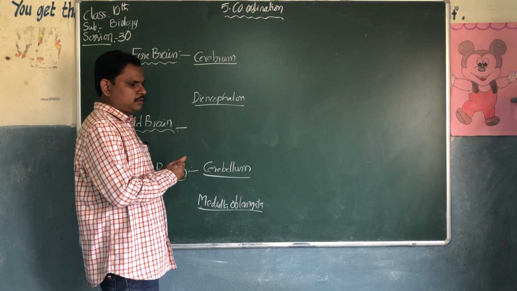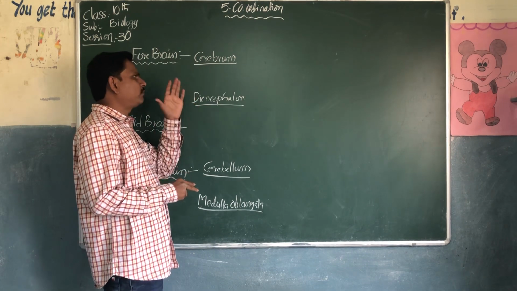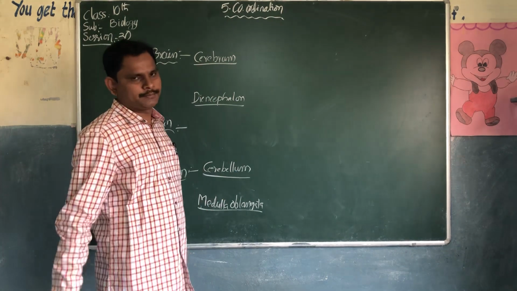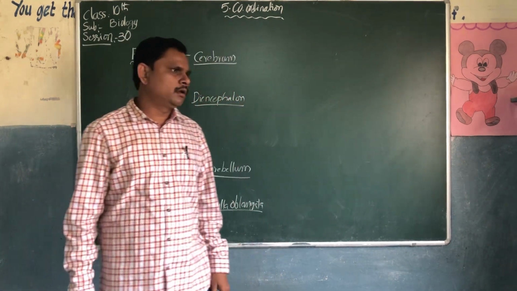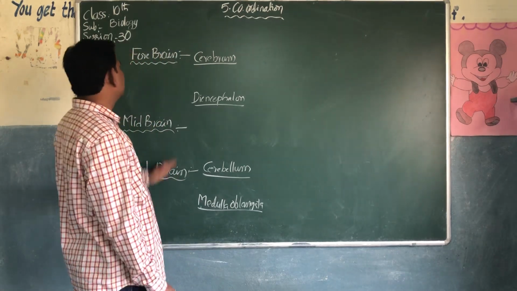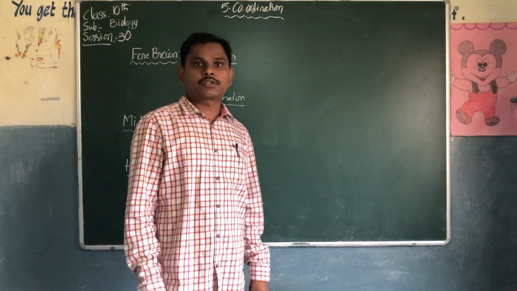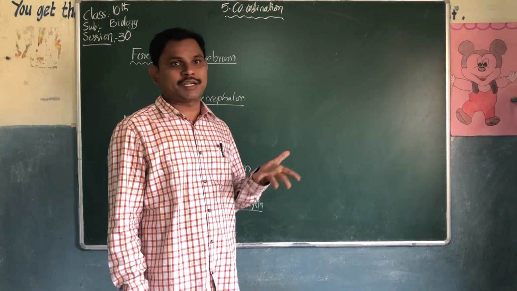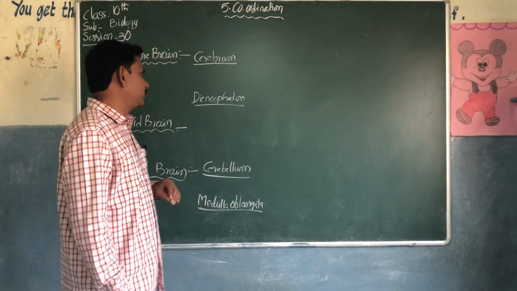The most important thing is to explain the functions of these parts. They have given some small information, it's not required, but when they ask a 4 marks question to write the function of the brain, you are not supposed to write the brain structure. That is a different question. Function is different.